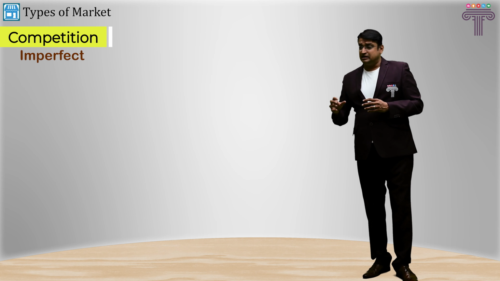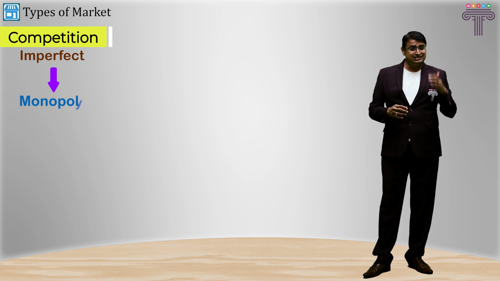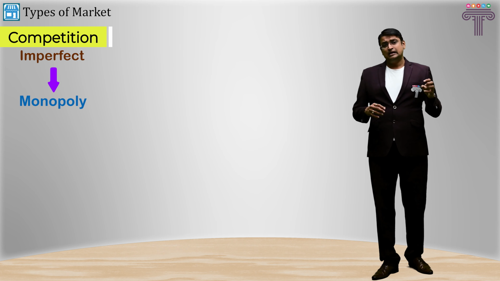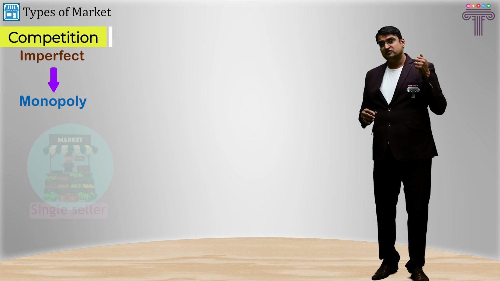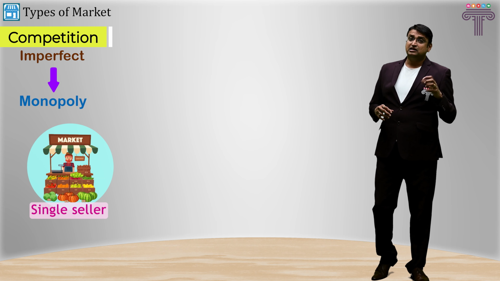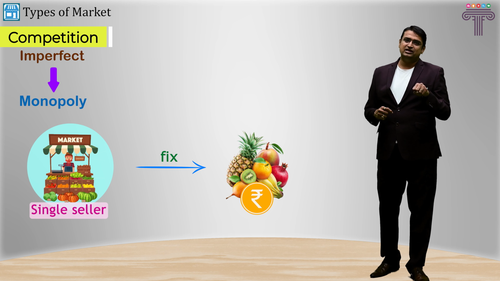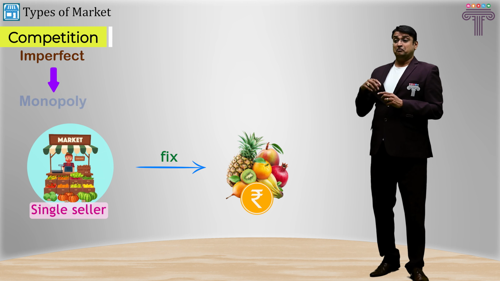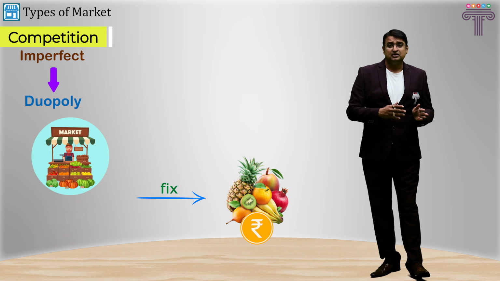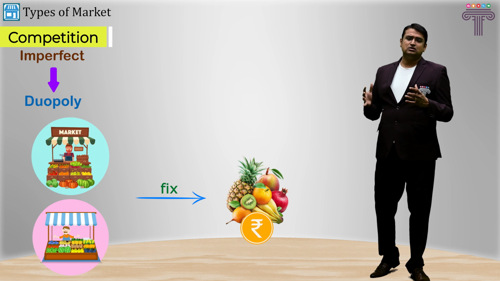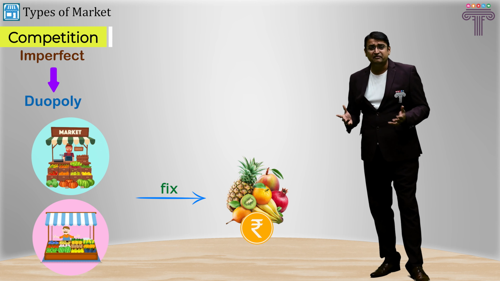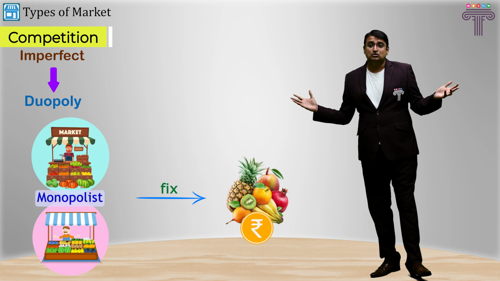The imperfect markets are further categorized as monopoly. As the name suggests, monopoly is where there is control of a single seller on the whole market. Typically, he fixes the price of the goods and commodity, and he controls the whole activity of that commodity in the market. In duopoly, instead of one, there are two players who control the market, but typically they still behave in the form of monopolies also.